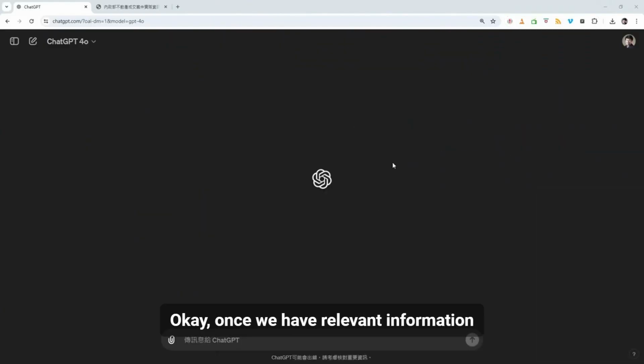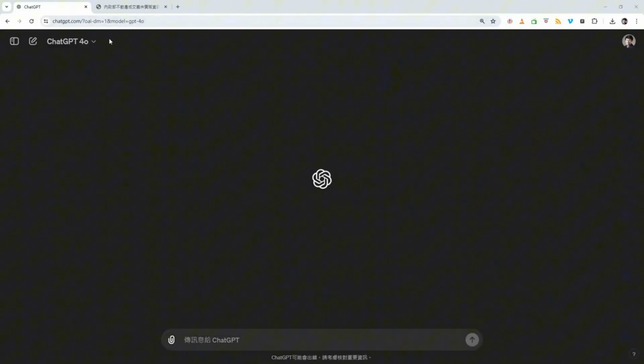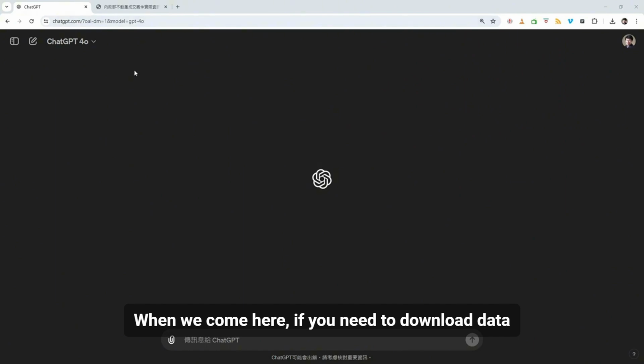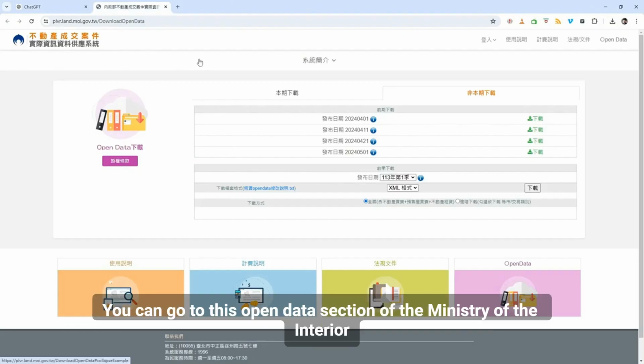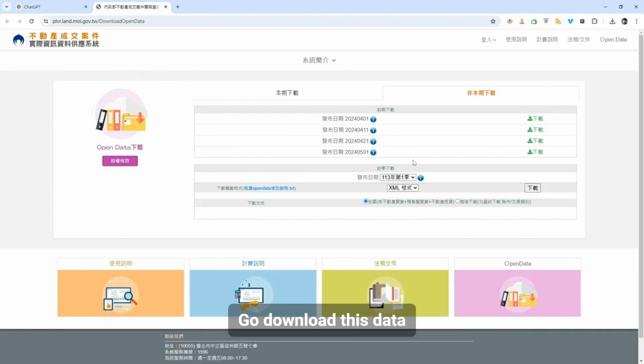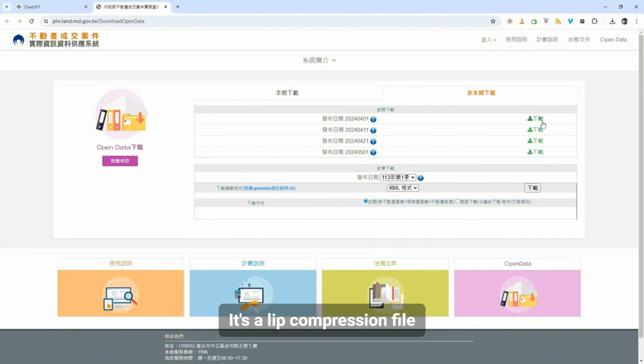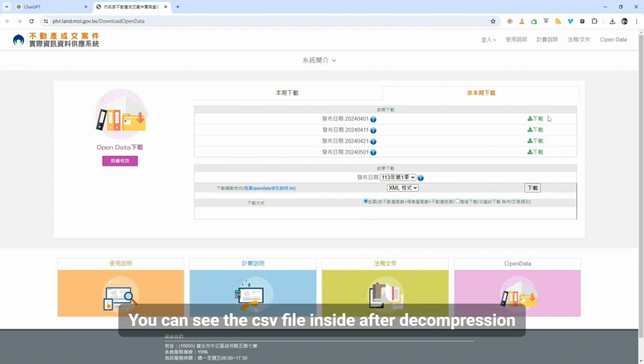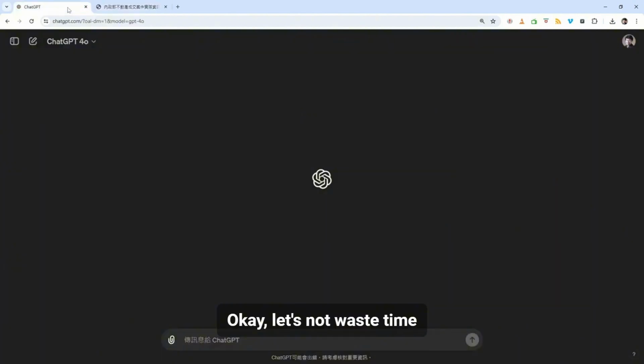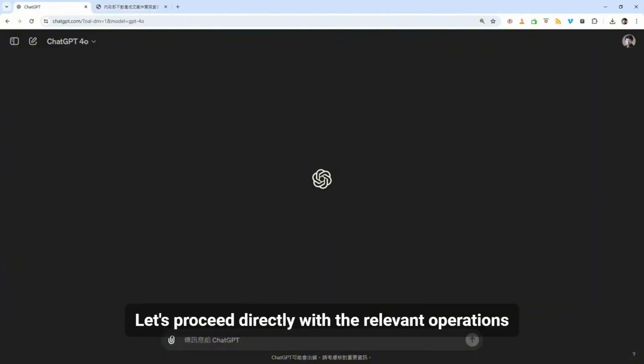Okay, once we have relevant information, we go directly. If you need to download data, you can go to this Open Data section of the Ministry of the Interior and download this data. Each quarter you can download a part. It's a compressed file, and you can see the CSV file inside after decompression. Lastly, we just need to combine them. Okay, let's not waste time. Let's proceed directly with the relevant operations.